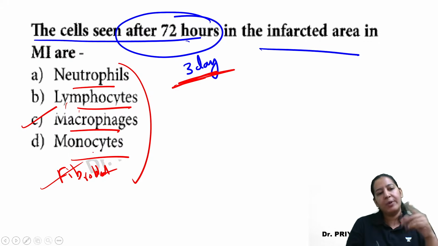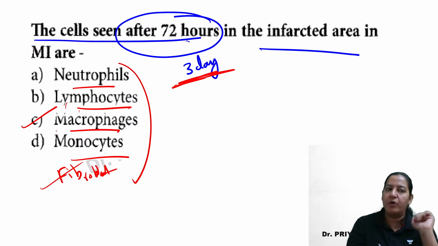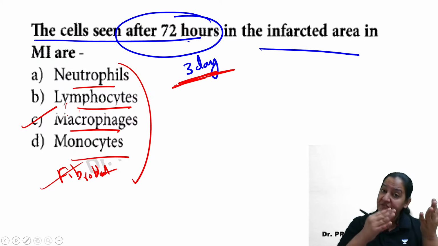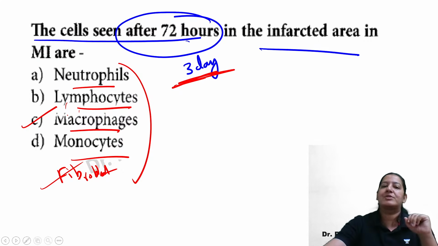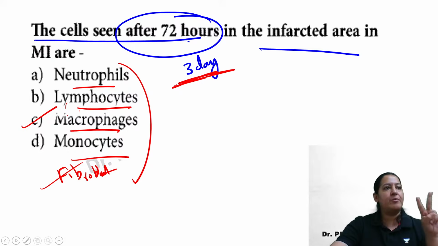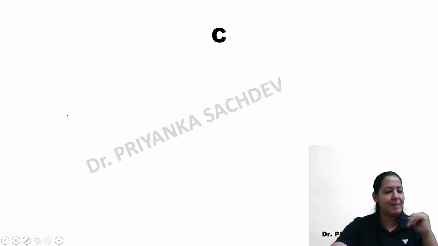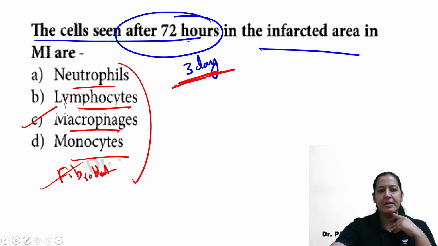Give me a thumbs up. So here in the options only macrophage is there, so I will go with C. But I'm telling you, instead of macrophage, if fibroblast was there, I would go with fibroblast also. So macrophage and fibroblast both are the correct answer. Here the answer is macrophage. Everyone give me a thumbs up, and you are all right, I guess. Shall I move ahead?